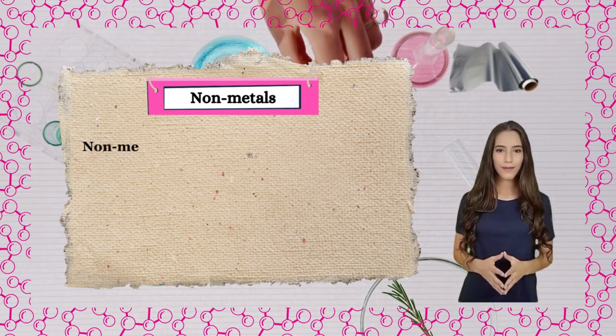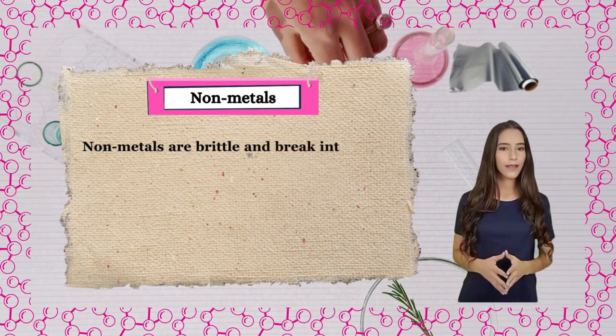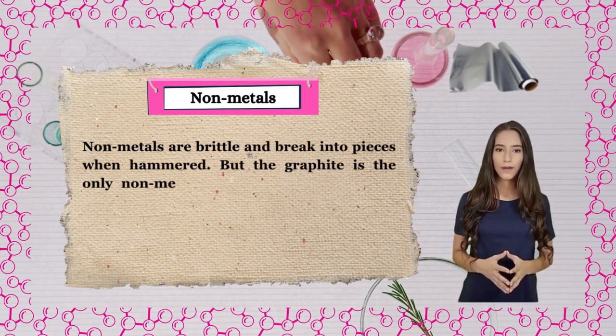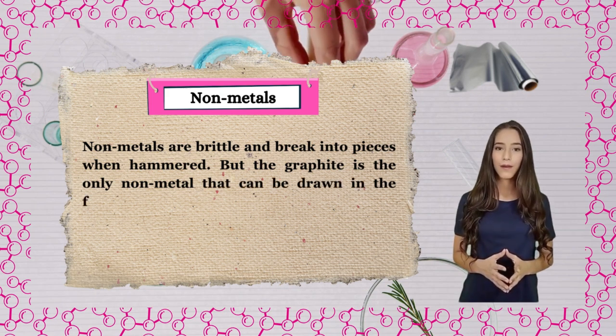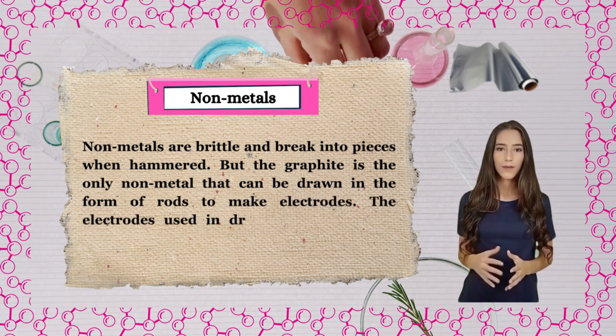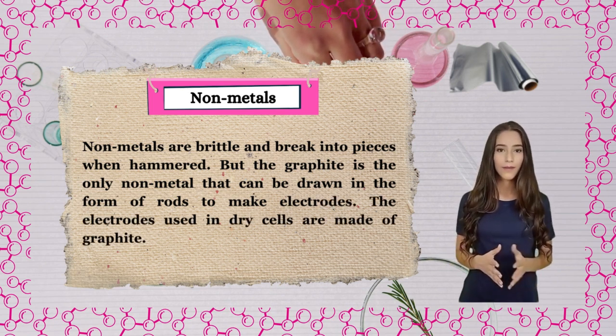Nonmetals. Nonmetals are brittle and break into pieces when hammered. But graphite is the only nonmetal that can be drawn in the form of rods to make electrodes. The electrodes used in dry cells are made of graphite.